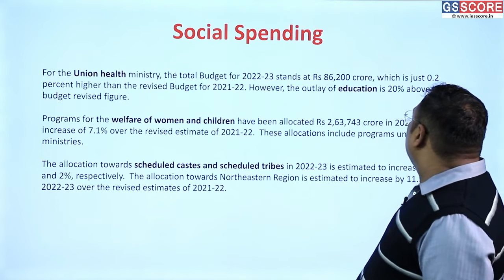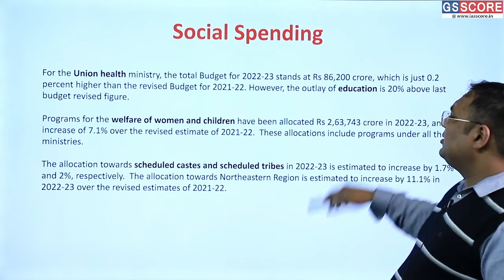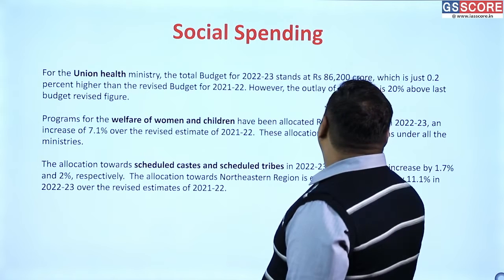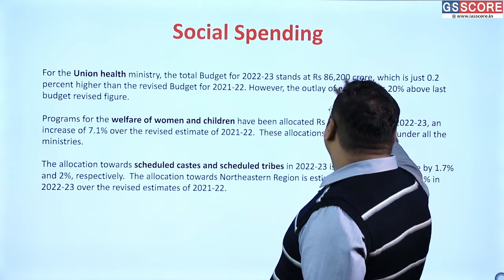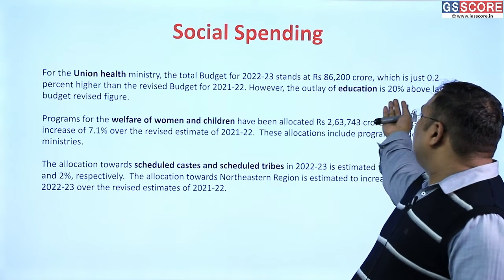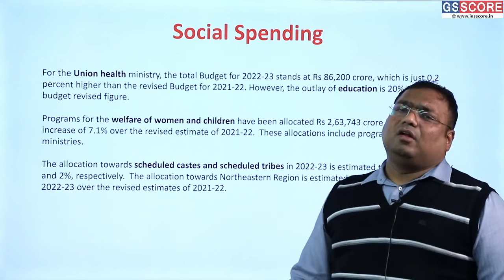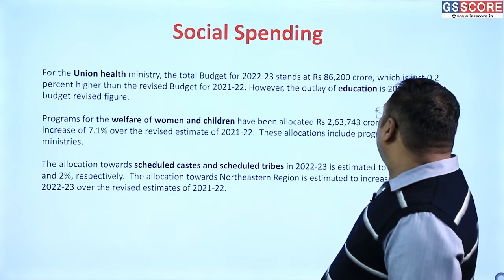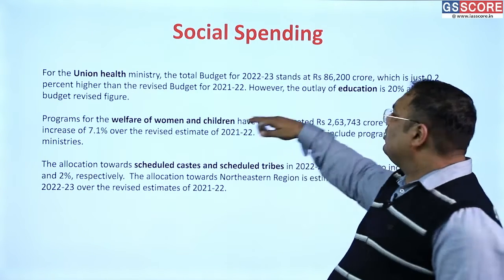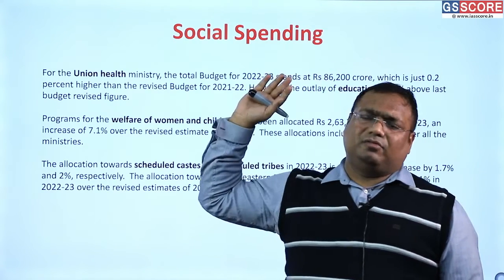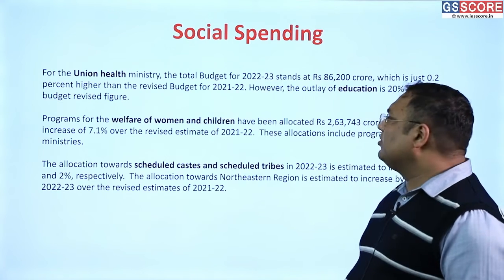Whereas for education, the outlay is almost 20% higher than last year. So if we look at these together, not much has actually changed. This 20% higher is relative to last year's numbers. Last year our spending on education was actually less. So this is not a big improvement. And their numbers together are still less than 5%, which is a very bad number for us.